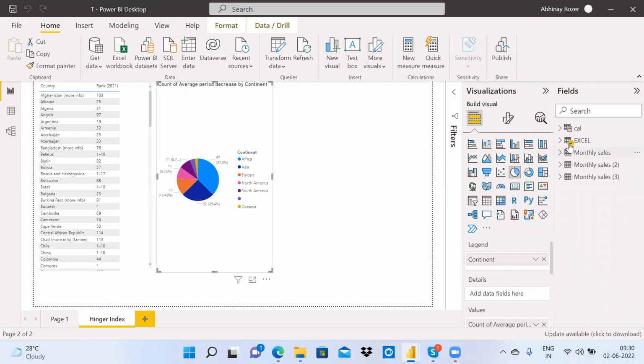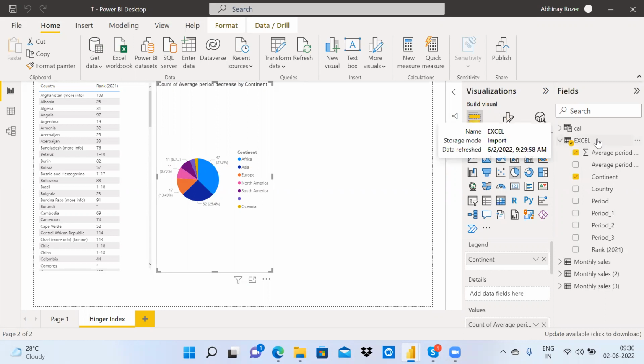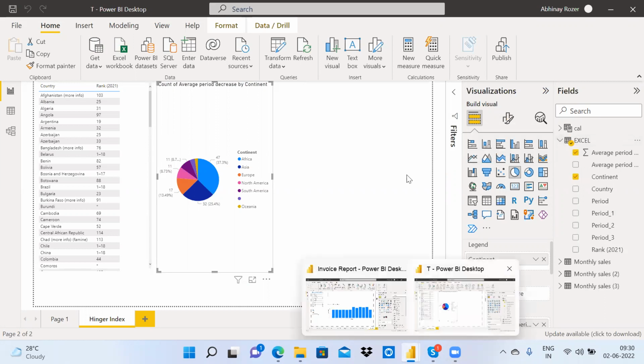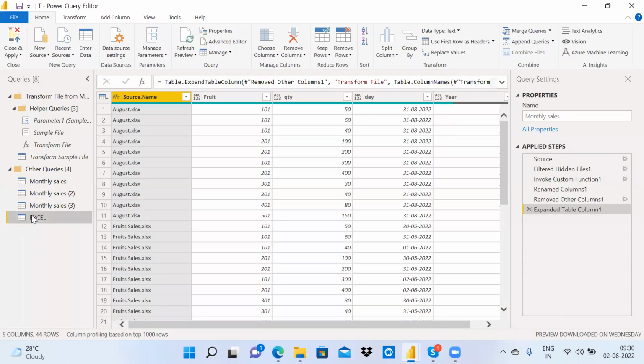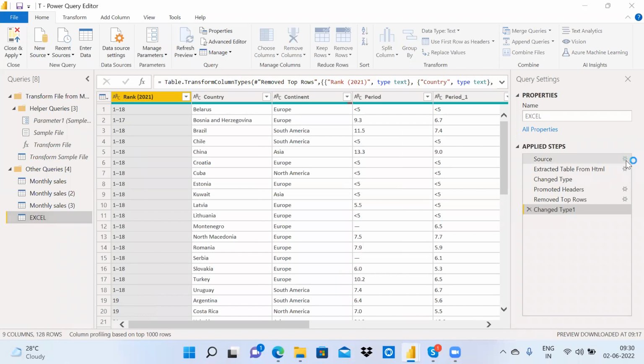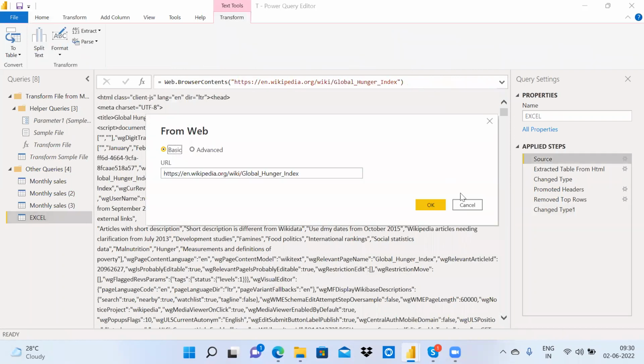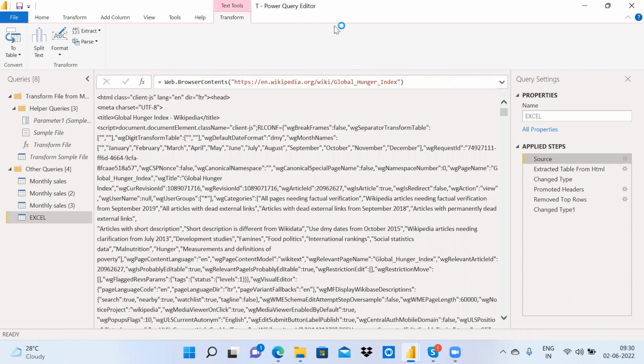So there is no need to go here and change anything. Now I have the same table, but the source is different. If I check the source of this Excel, it is coming from a web URL. So what happened now?